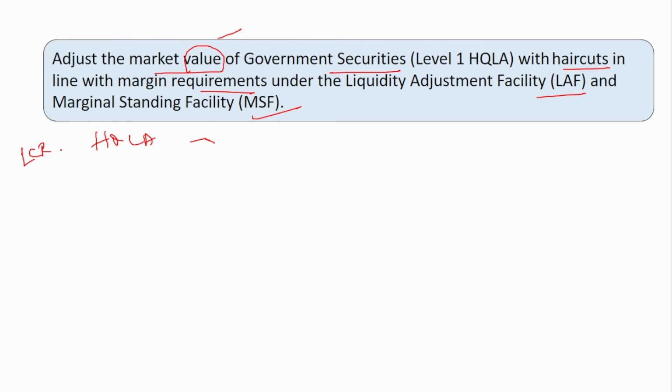We saw the formula of LCR, that is HQLA divided by net cash outflow in the next 30 days, into 100, right?